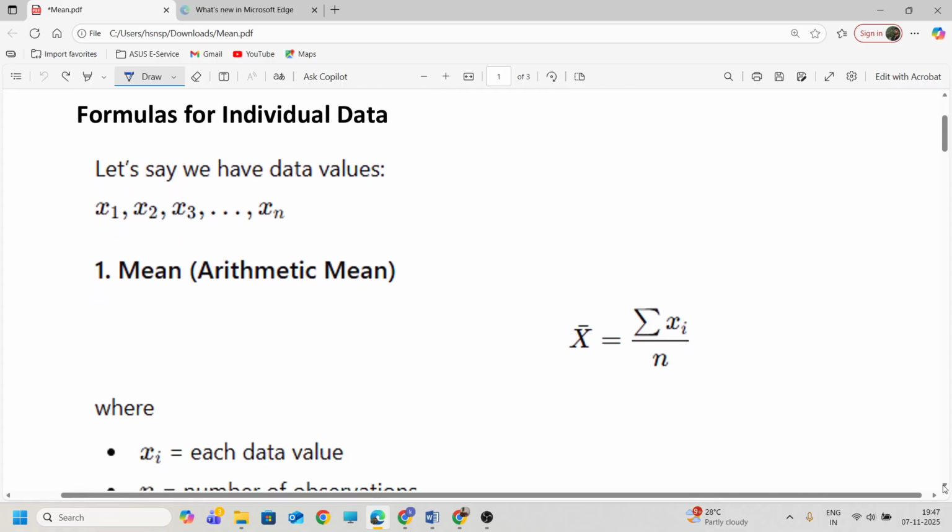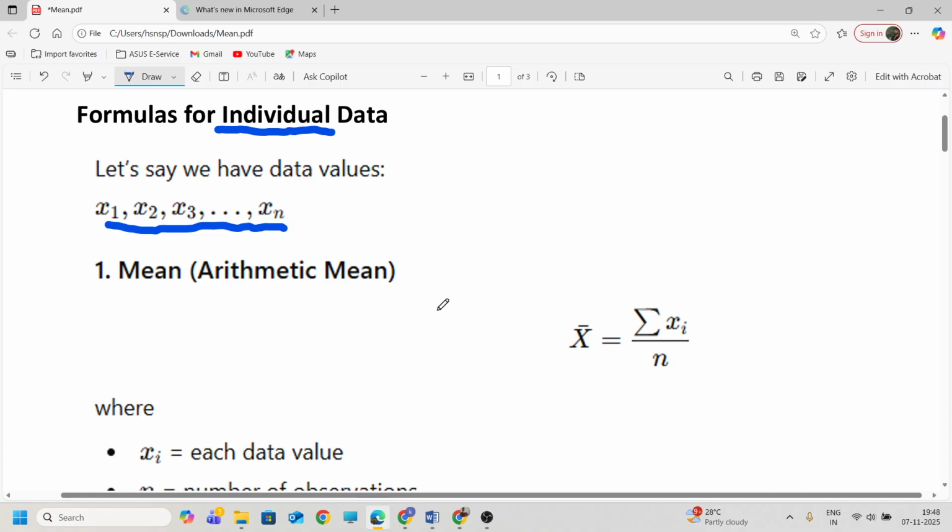So this is the mean value for the individual data. What is individual data actually? A single line data is called individual data. Okay, data in a single line. Simply we say single line data.